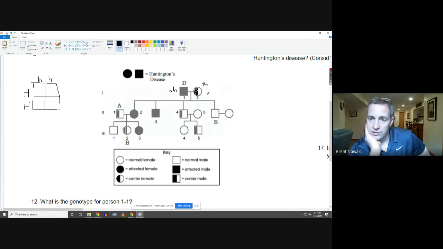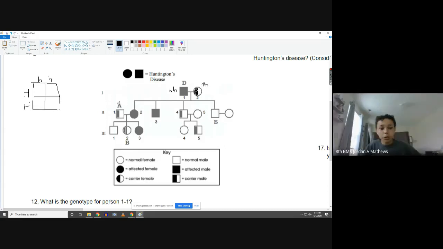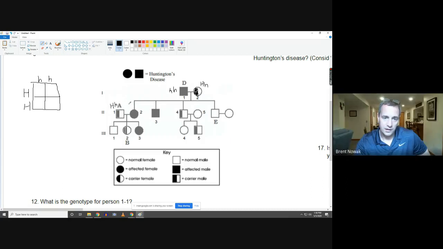Now I'm really having discrepancy with this. I'm not liking this either, because with that said, there's no way. Oh no, that's correct. All right. So what would this person's alleles be? Capital H, lowercase h. It'd be heterozygous. And this person's alleles?